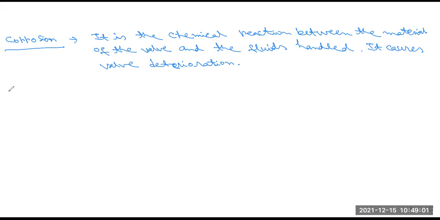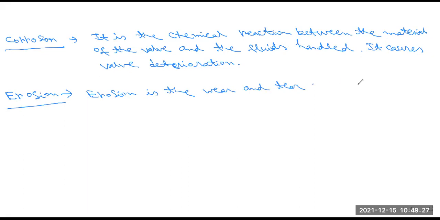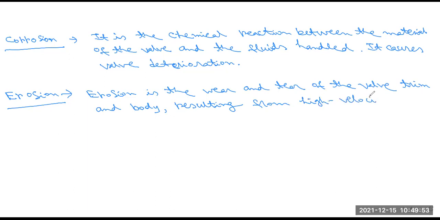Next, another one is erosion. What is erosion? Erosion is the wear and tear of the valve trim and body resulting from high velocity fluid containing solids.